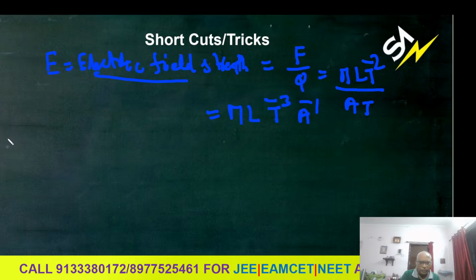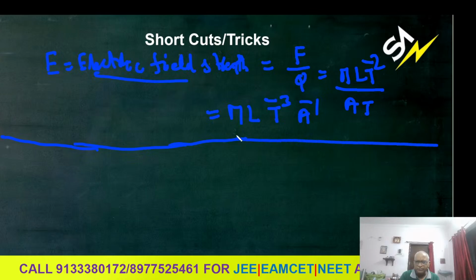Now I'm telling the uses of dimension formula briefly. Dimension formula has many uses. One use is to check the correctness of an equation: left hand side dimension formula is equal to right hand side dimension formula. Another is to convert one system of units to another system. You know, 1 Newton is equal to 10 to the power of 5 dyne.